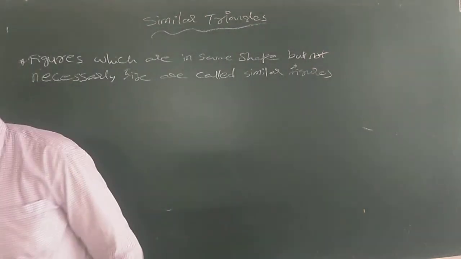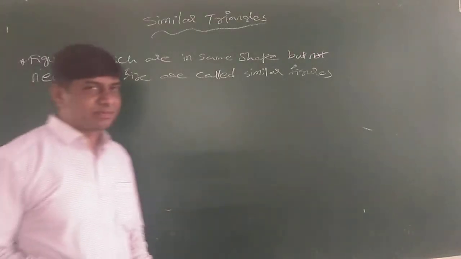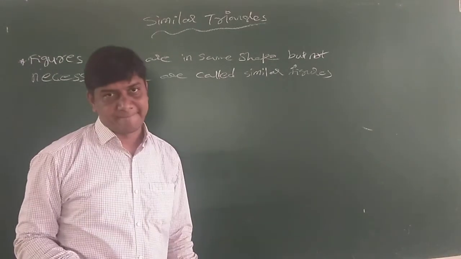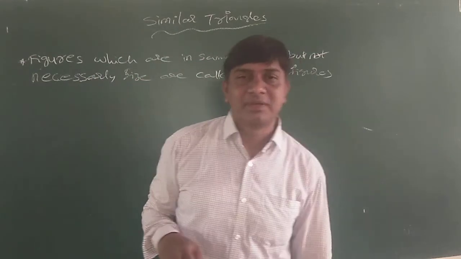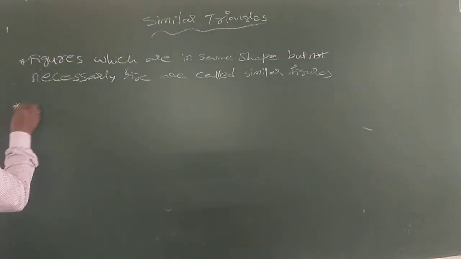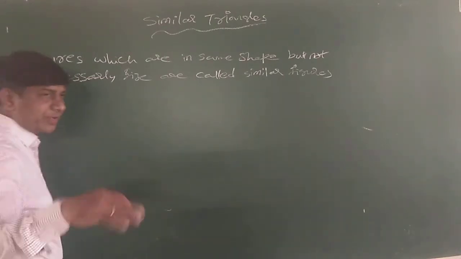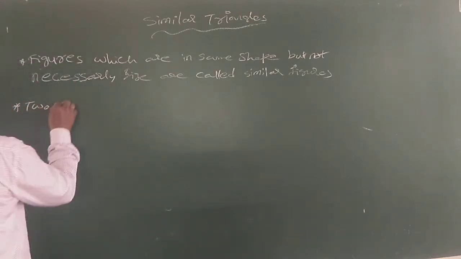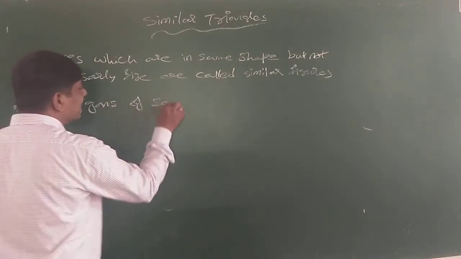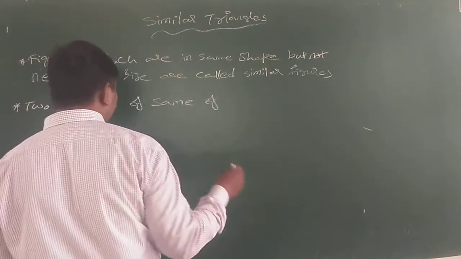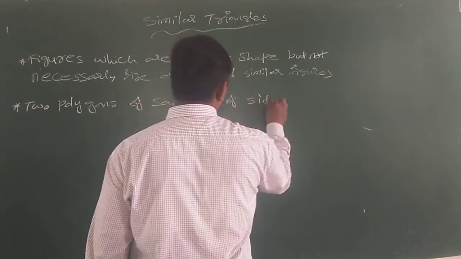Next in similar figures is similar triangles. Before the similar triangles, polygons. Two polygons of the same number of sides. Two polygons, we discussed comparison between two, but if more than that also we can say the same process. Two polygons of same number of sides.